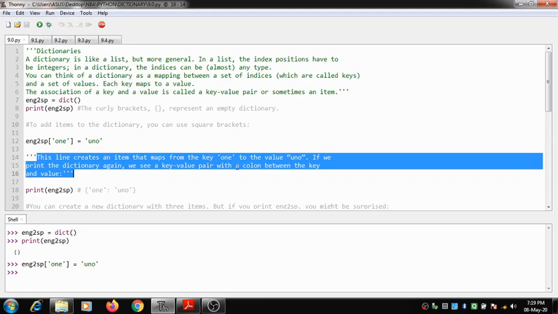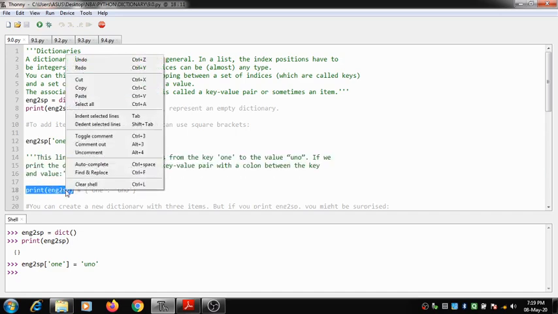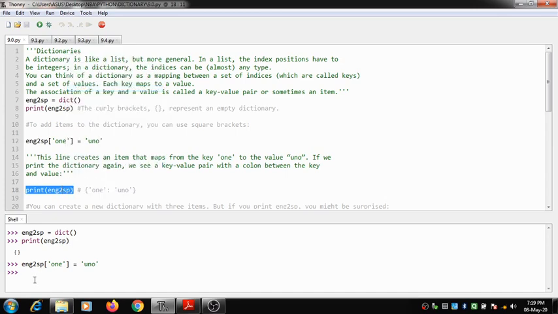If we print the dictionary again, we see a key value pair with a colon between the key and the value. Let us print this and see what exactly the dictionary looks like. I copy it and paste it.